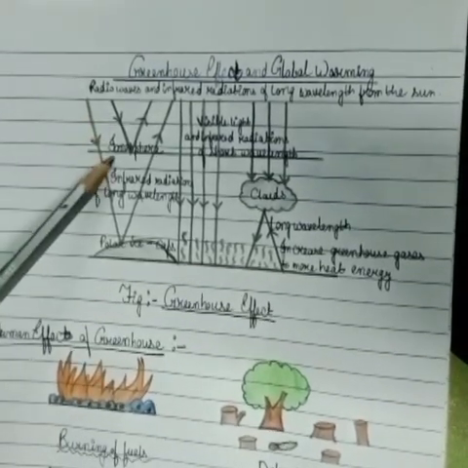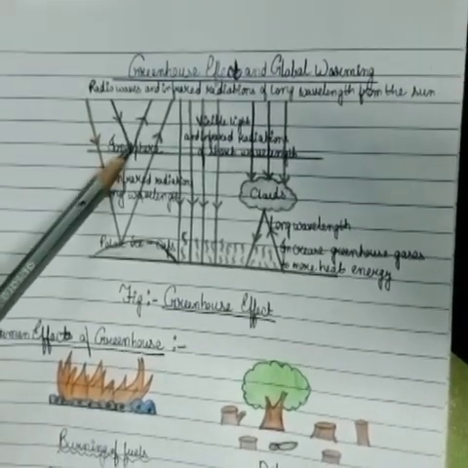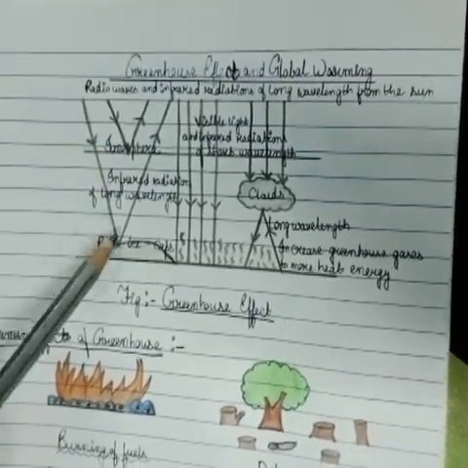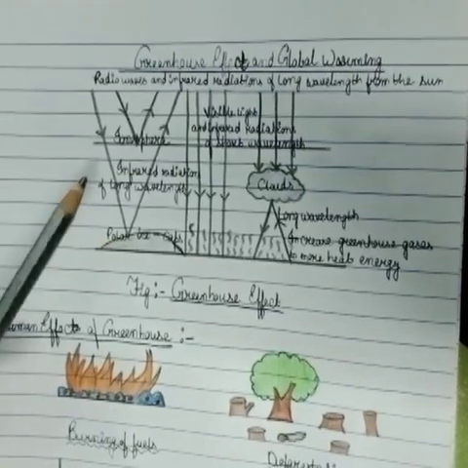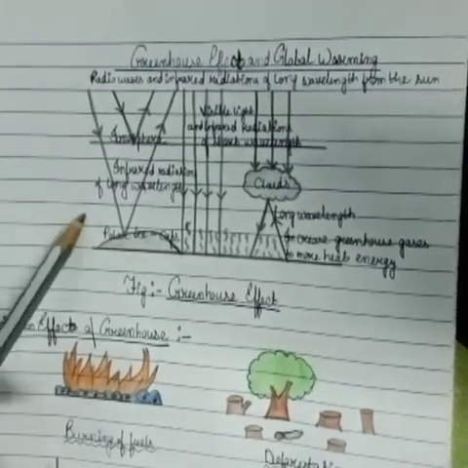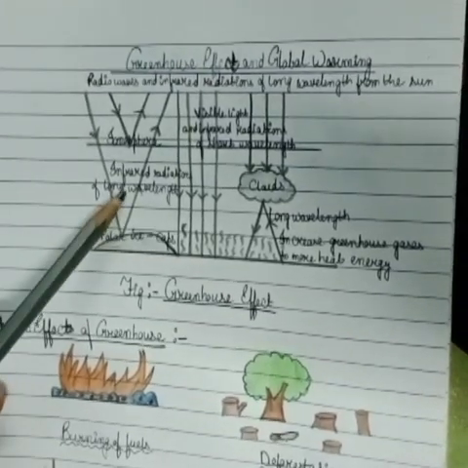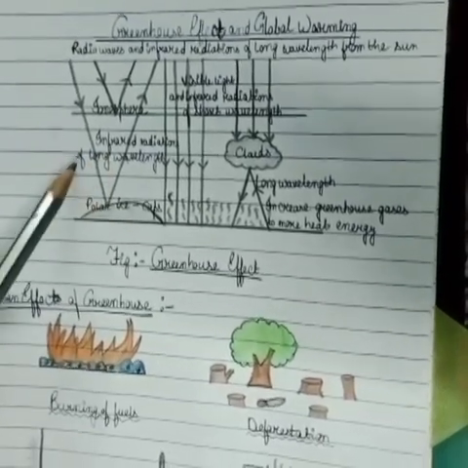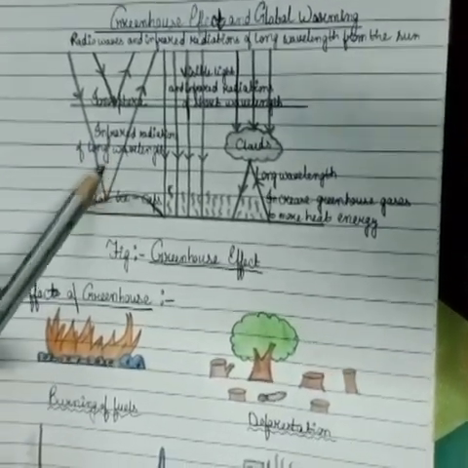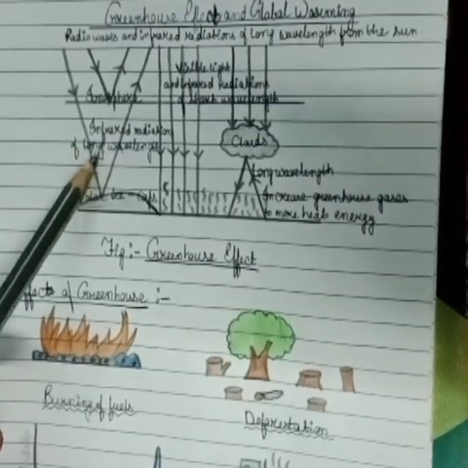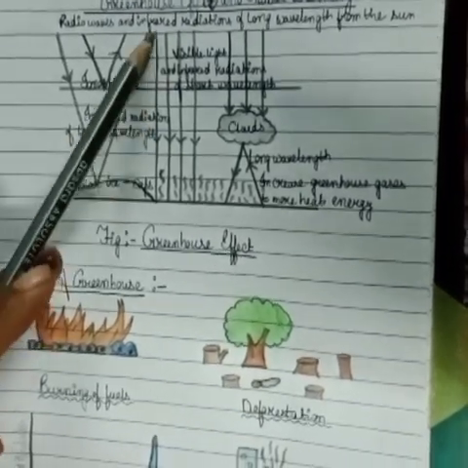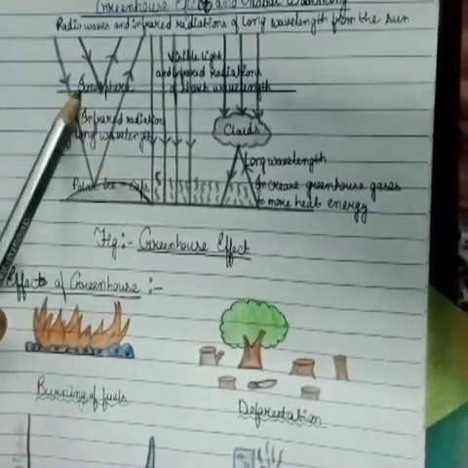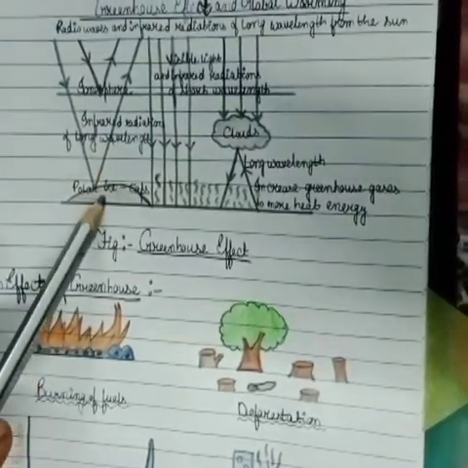First, the solar radiations coming from the sun have high energy radiations such as gamma rays, X-rays, UV rays, and also low energy radiations such as visible light, infrared radiations, and radio waves. High energy radiations are absorbed by the ozone layer surrounding the earth, while the infrared radiation of long wavelength are reflected back to the space by the layers of Earth's atmosphere, that are ionosphere and polar ice caps.